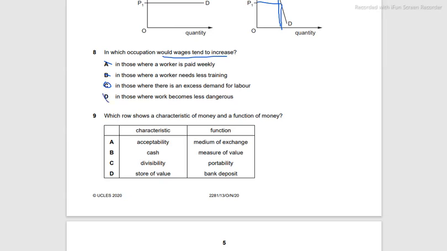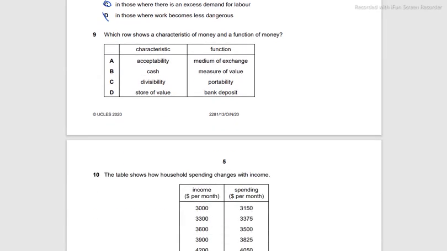9. Which row shows a characteristic of money and a function of money? Now there is a very distinctive difference between these two. A characteristic of money is not the same as a function of money.